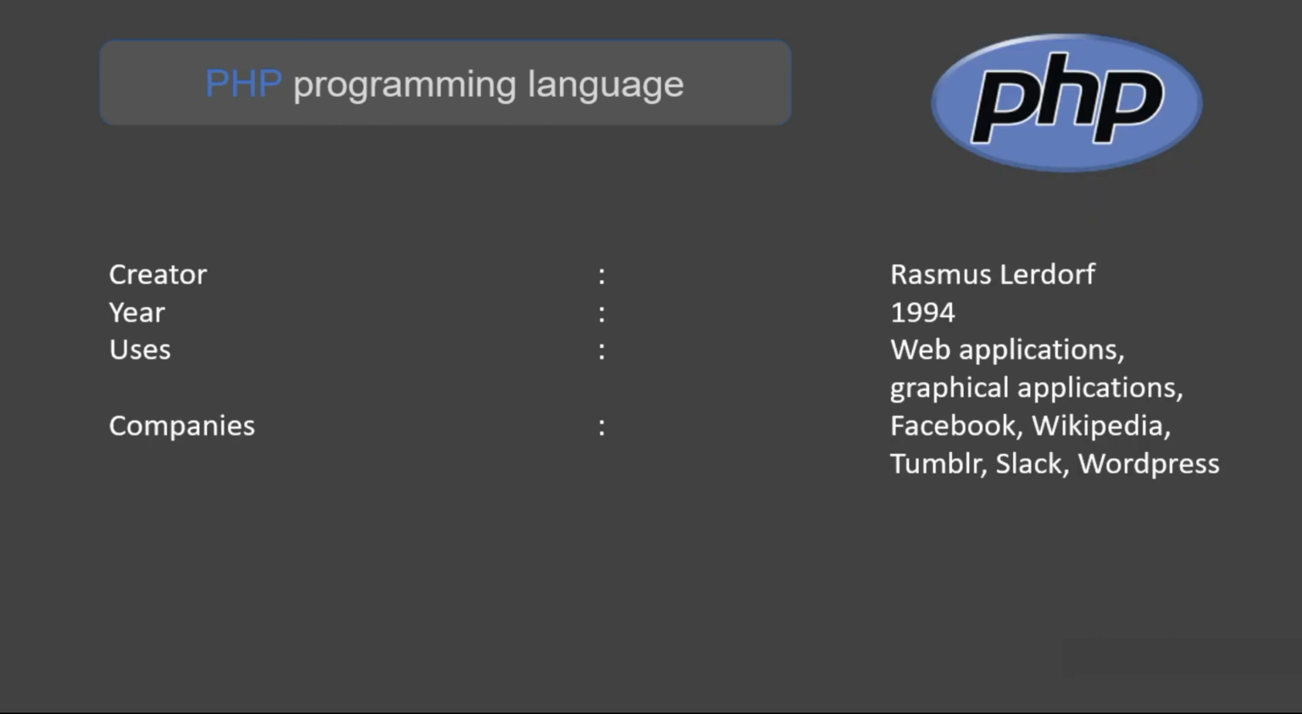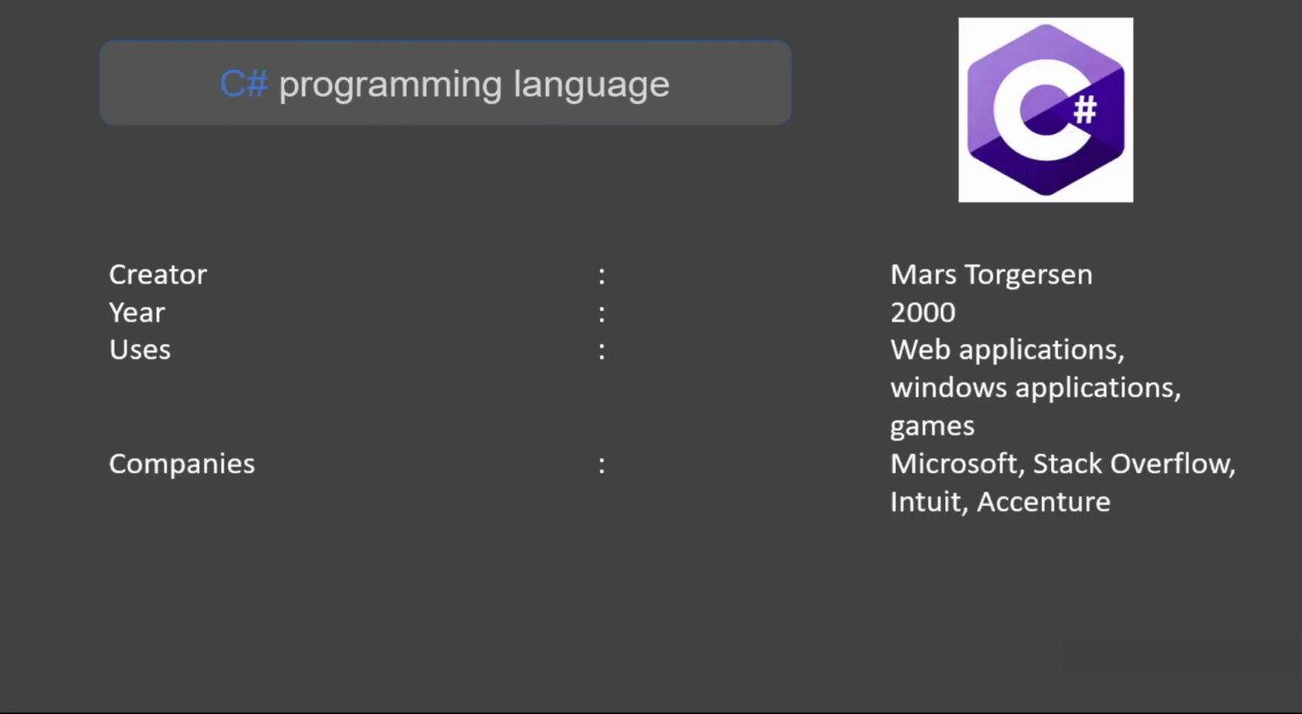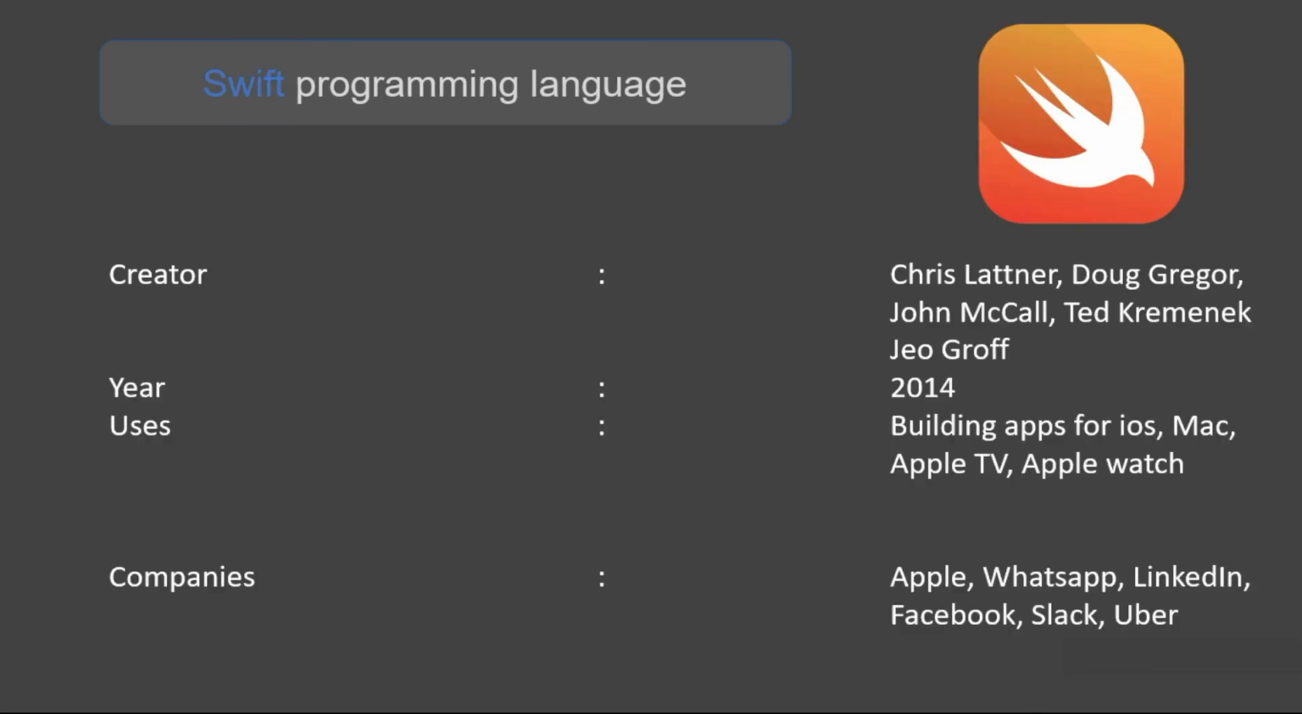Next is the PHP programming language, created by Rasmus Lerdorf in the year 1994. It is mainly used for developing web applications, graphical applications, etc. And it is used by Facebook, Wikipedia, Tumblr, Slack, and WordPress. The next is the C Sharp programming language. The creator is Anders Hejlsberg in the year 2000. It is mainly used for web applications, Windows applications and games. The companies using it are Microsoft, Stack Overflow, Intune, and Accenture.